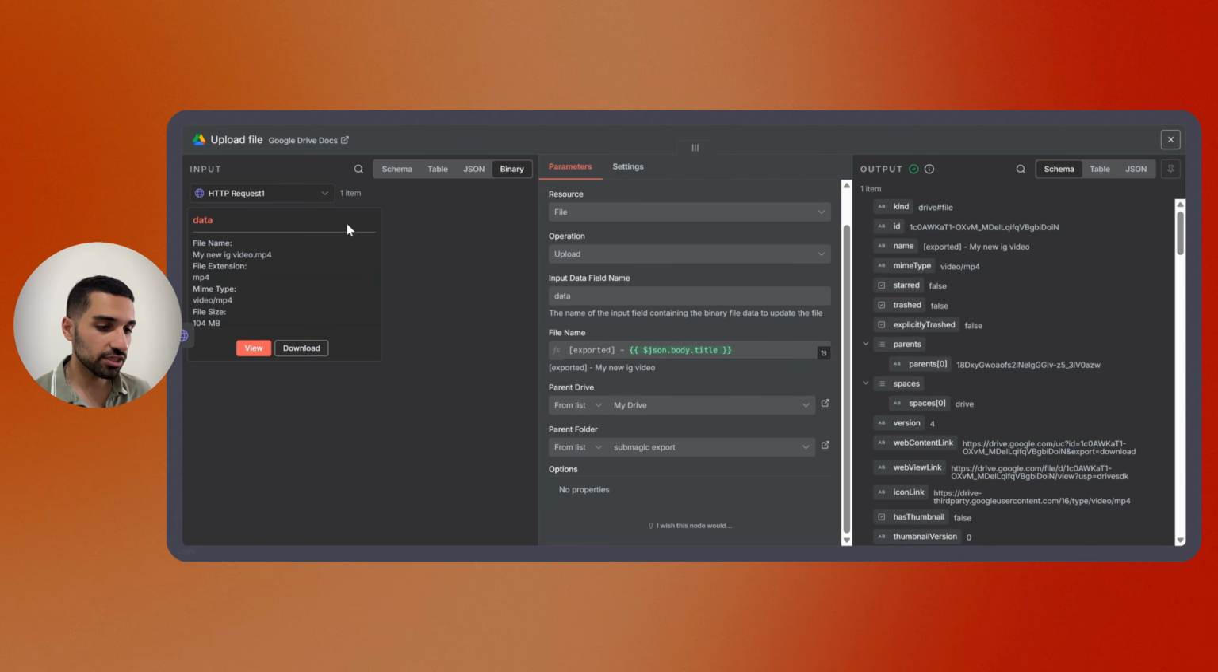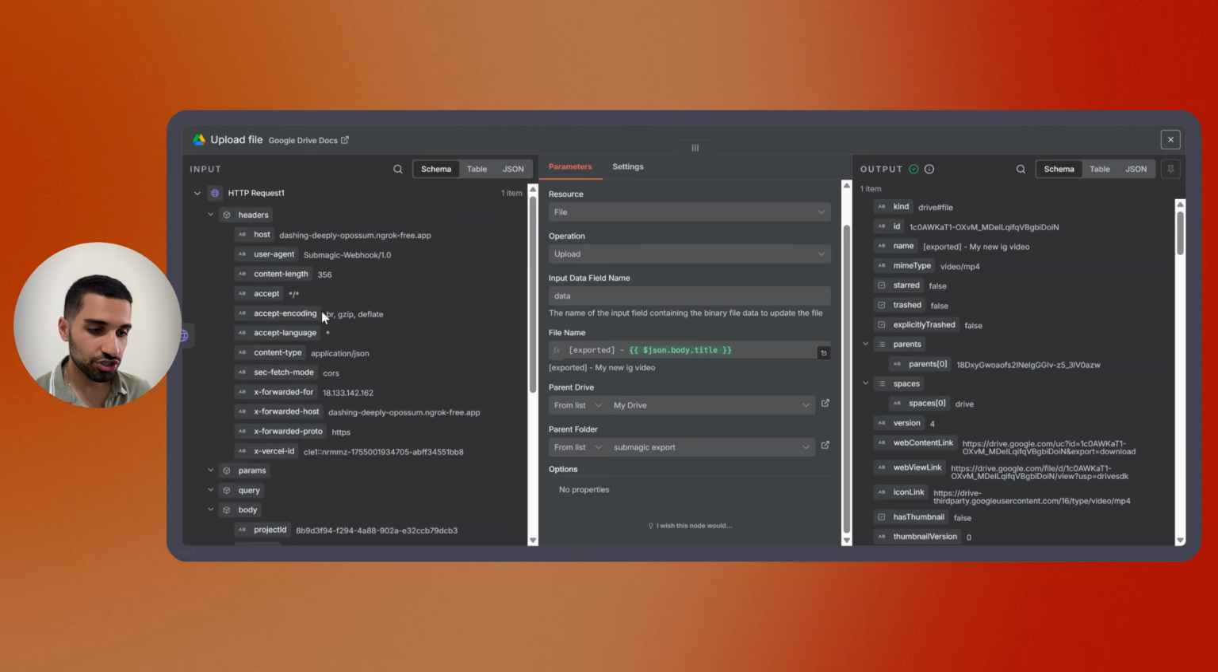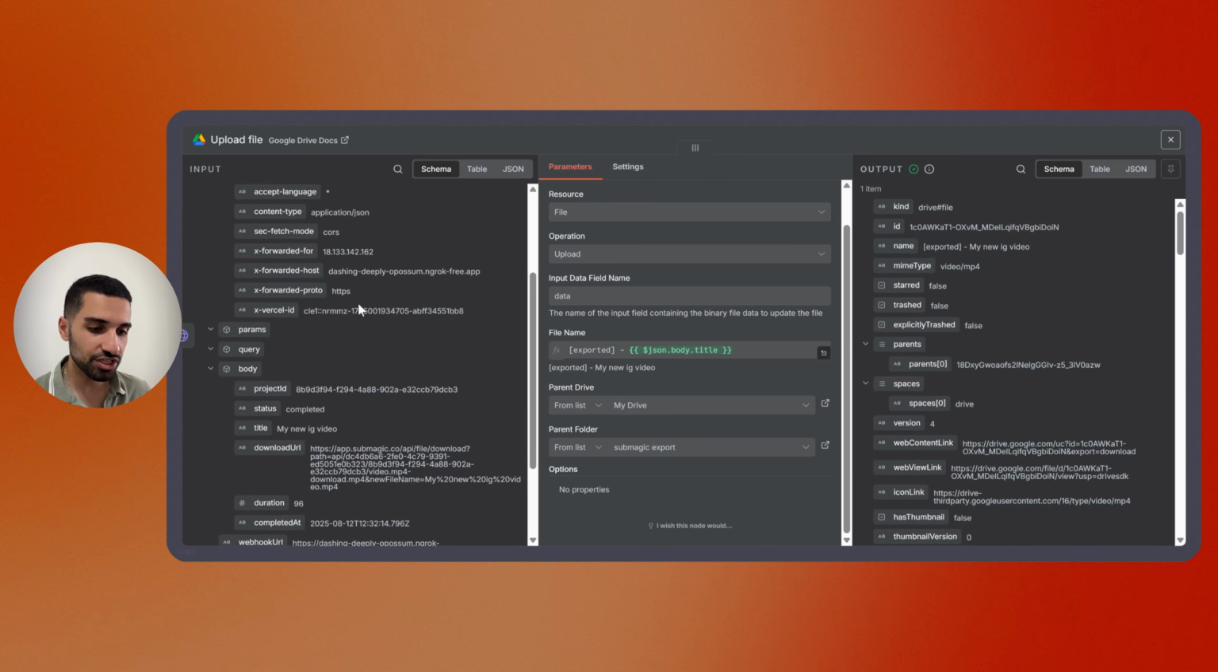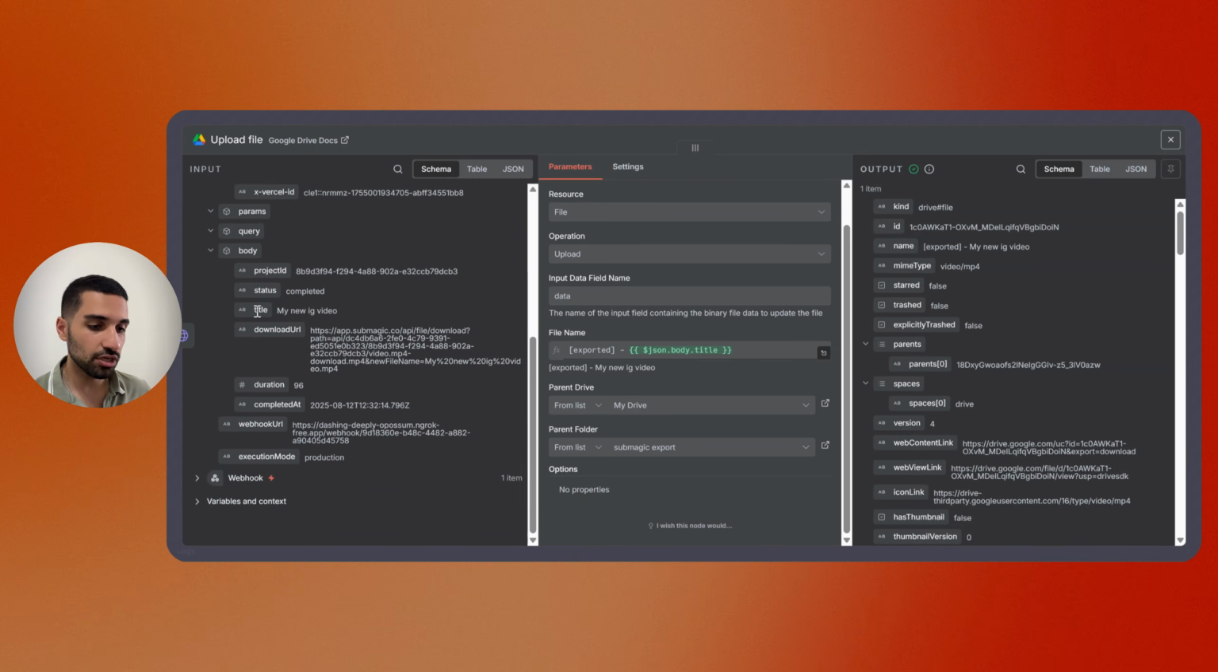So I got this from the webhook node, which is coming from Submagic, and here you see that we have the title, so I just put it in front of here, and you see as a result it is written exported dash my new IG video. This is exactly the same name for my file.